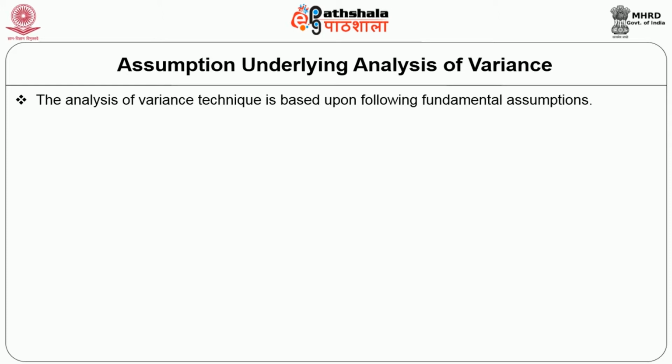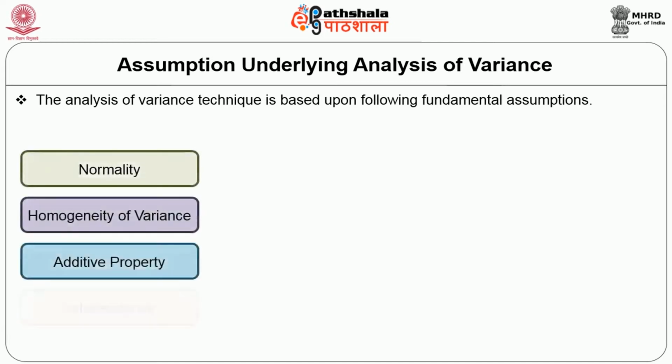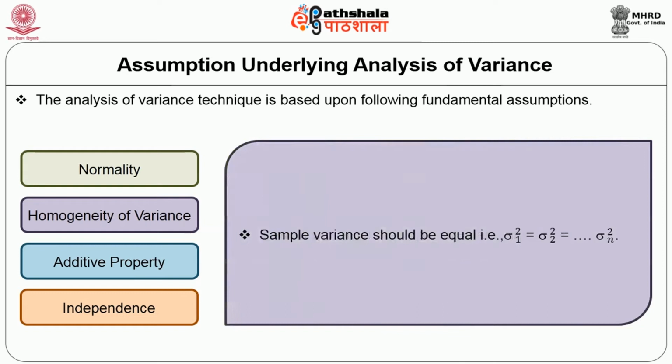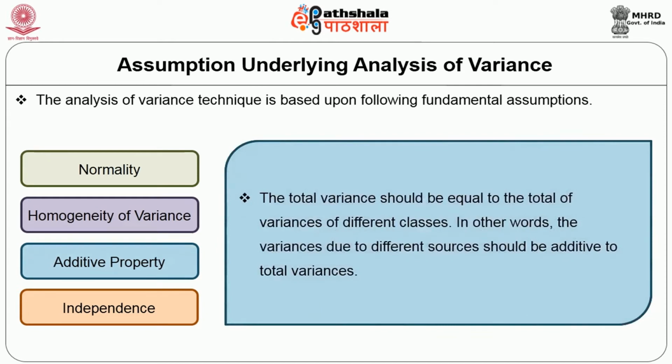The analysis of variance technique is based upon the following fundamental assumptions. First one is normality. Each of the samples is drawn from a normal population. However, when the sample sizes are large, the assumption of normality is automatically fulfilled. Then the second assumption is homogeneity of variance. That is, sample variances should be equal, that is, sigma 1 squared equals sigma 2 squared equals sigma n squared.